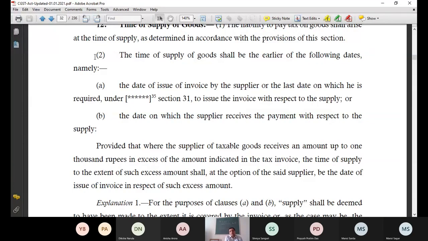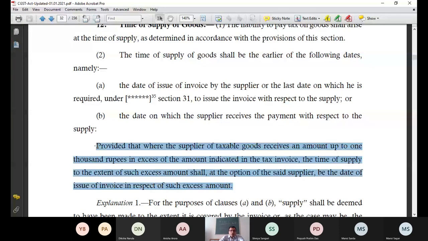Both these points I have covered. Clause B, also covered: the date on which the supplier receives the payment with respect to the supply. That 1000 point also I have covered here. Provided that where the supplier of taxable goods receives an amount up to rupees 1000 in excess of the amount indicated in the invoice, the time of supply to the extent of such excess amount shall, at the option of the supplier, be the date of issue of invoice in respect of such excess amount. That also I have discussed.